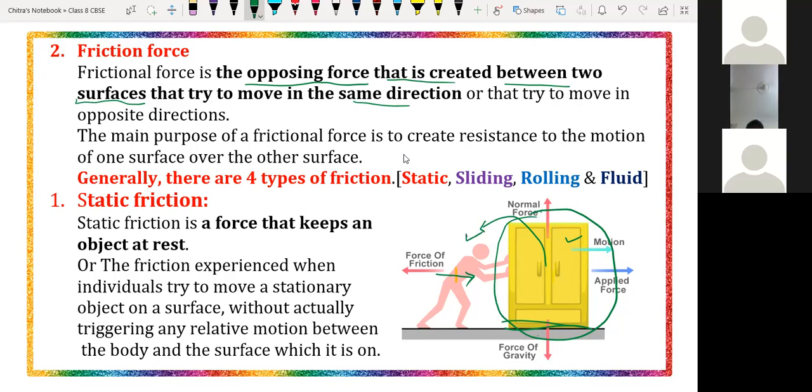Suppose you are riding a bicycle. The force working between the tire of your bicycle and the ground is nothing but the friction force. And that will be the opposing force because you are trying to move that bicycle in the forward direction, but that friction force is reducing your speed.